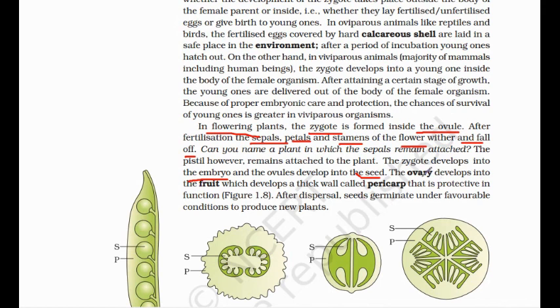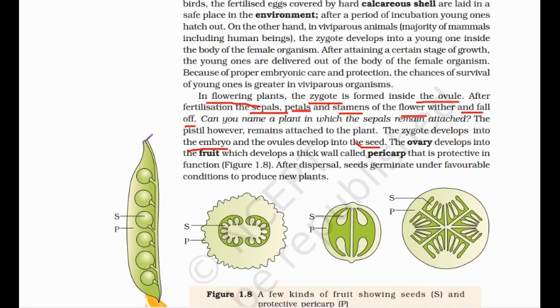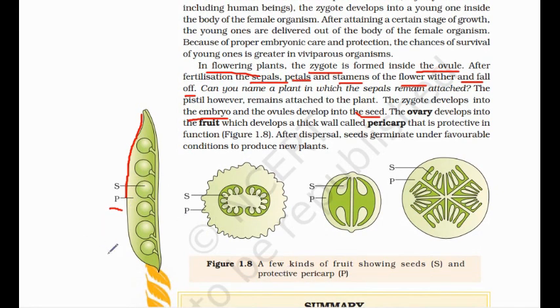So the ovary is biologically defined as the future fruit, and the outer layer of this fruit is known as pericarp. This is the pericarp, and this is the seed. So these are different kinds of fruit.